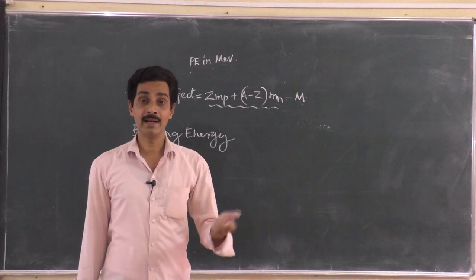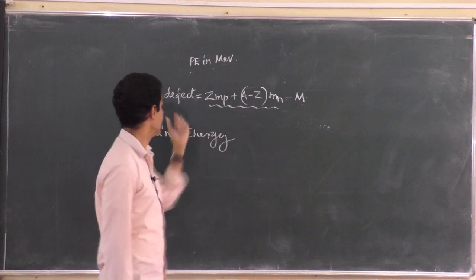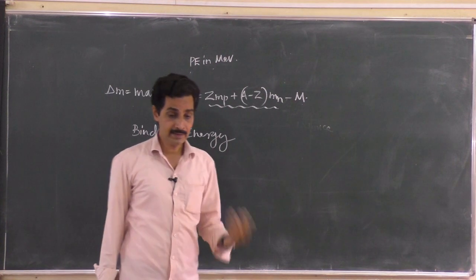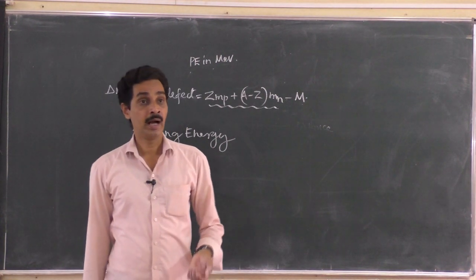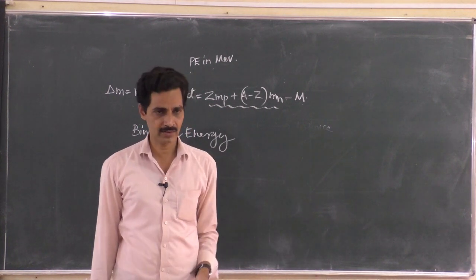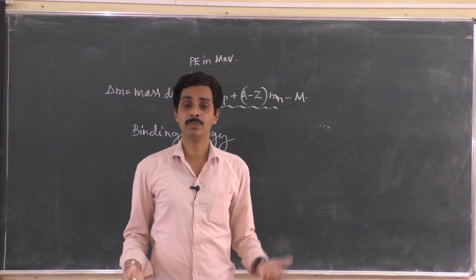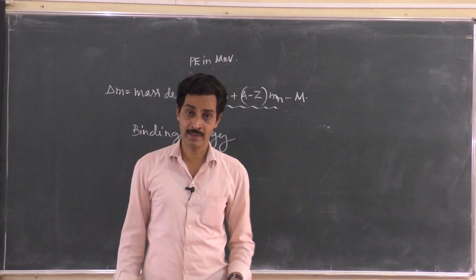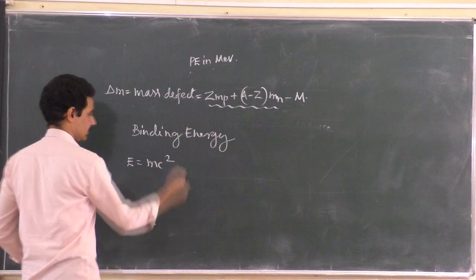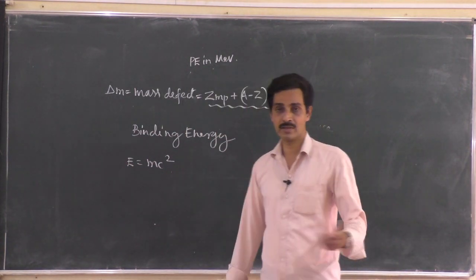Or binding energy is the energy obtained from the mass defect. Because you will lose this much of mass, right? I'll call this as delta M. Delta M is the mass defect. And that much of mass is lost. Convert it into energy. You know Einstein's mass energy relation. Any mass can be converted into energy. Any energy obtained from losing m amount of mass is given by, according to Einstein's mass energy relation, E is equal to mc square. You know this. E is equal to mc square is the energy obtained by losing some mass m or destroying some mass m.